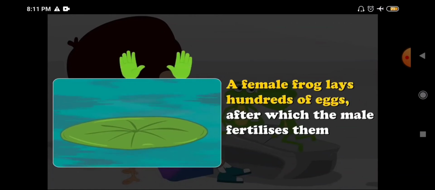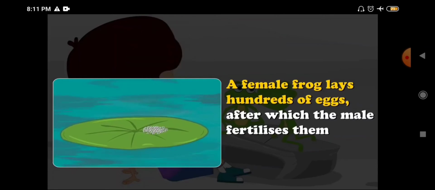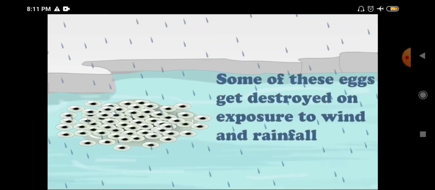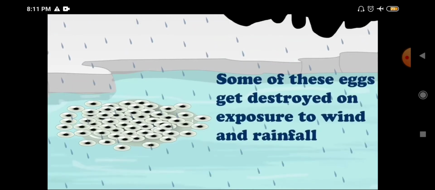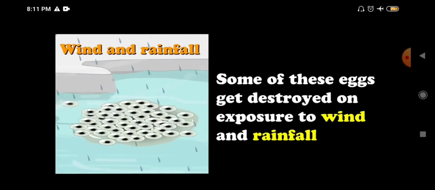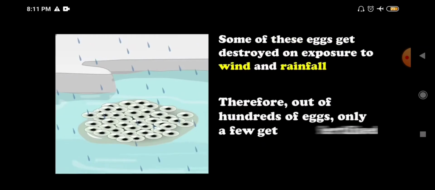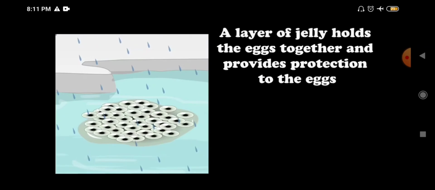Here you see, first a female frog will lay the eggs, as frogs undergo external fertilization, near a water source. Then the male will come and fertilize it. Sometimes, due to various changes, many of the eggs are washed away with the water, with the wind, etc. Therefore, the female lays eggs in hundreds or thousands, but only a few can survive.